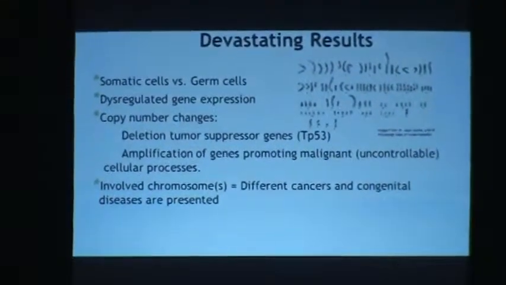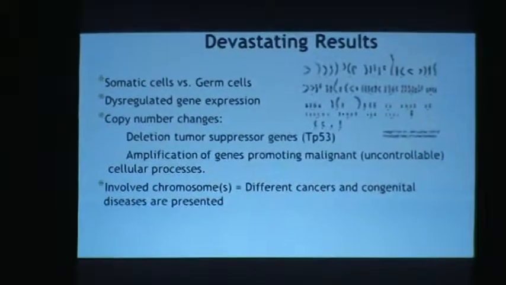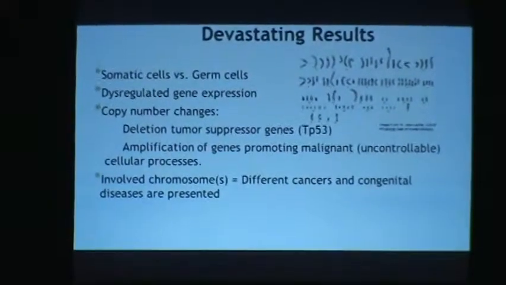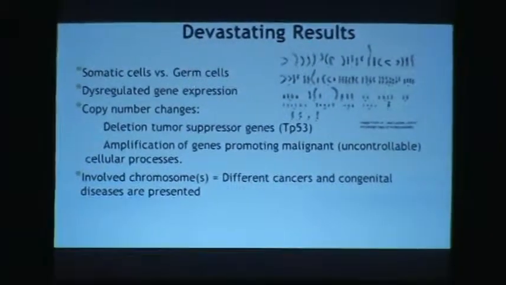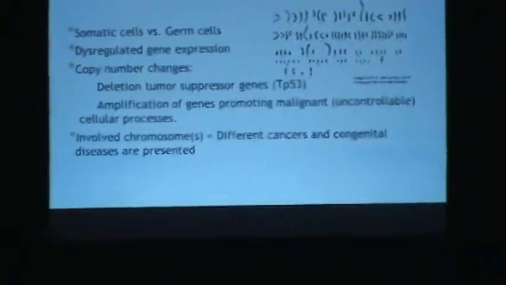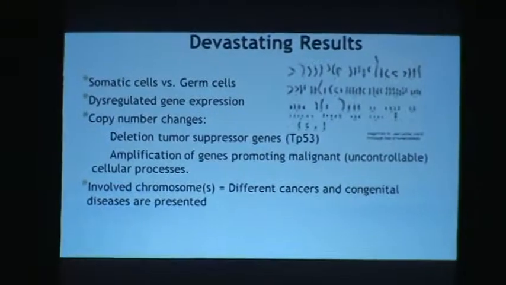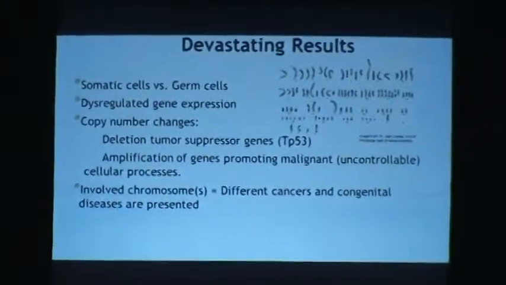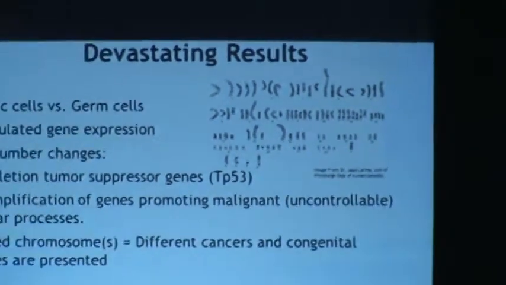So, as you know, when this event occurs in somatic cells, it gives rise to cancer. When it occurs in germ cells, it gives rise to congenital disease. Chromothripsis can lead to a lot of dysregulated gene expression. This is due to copy number changes, which can cause deletion of tumor suppressor genes or even amplification of genes promoting uncontrollable cellular processes. Depending on which chromosome or chromosomes are involved, different cancers and congenital diseases are presented.